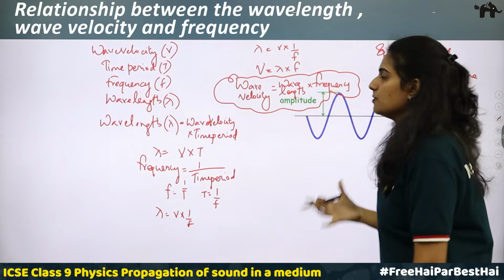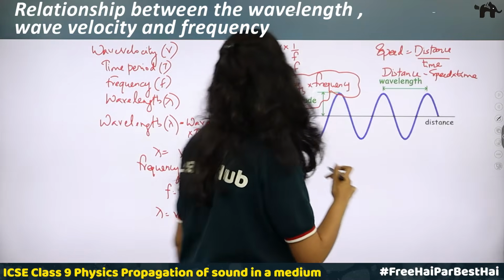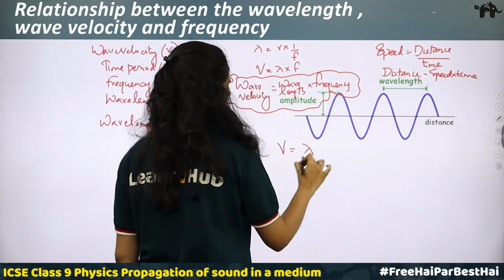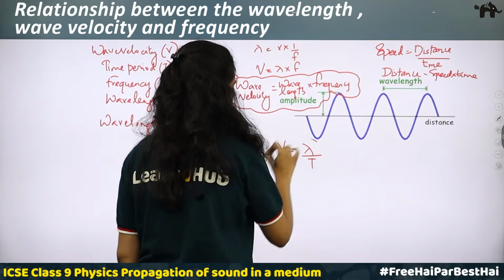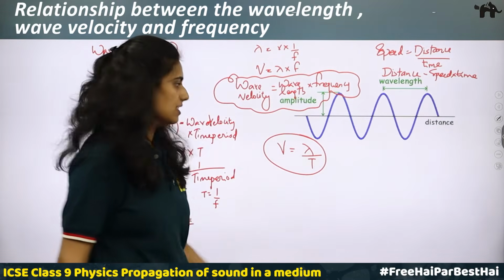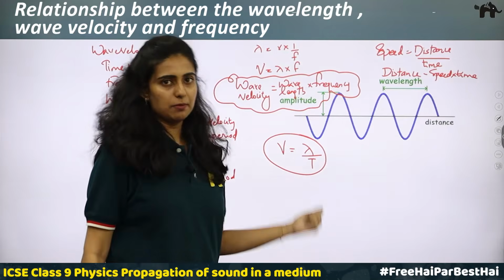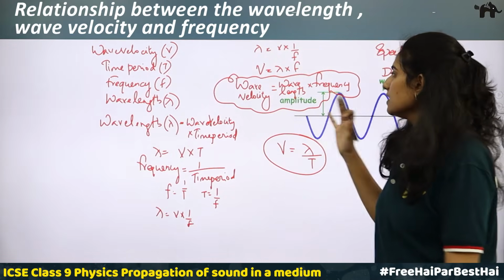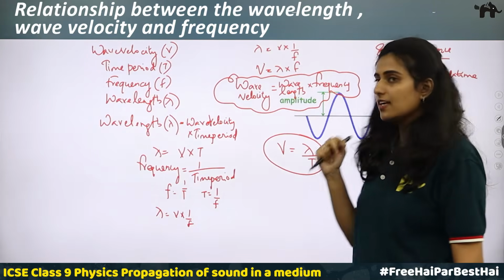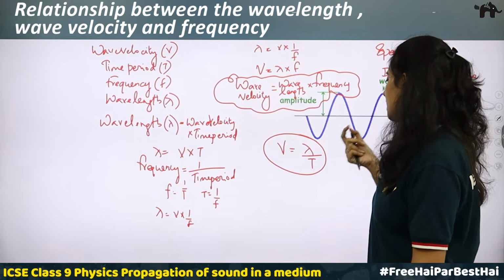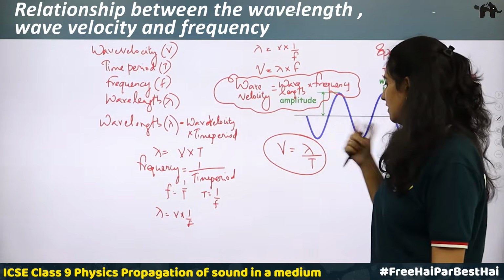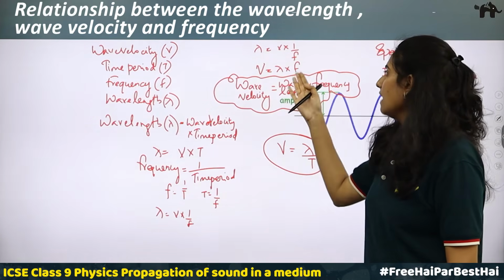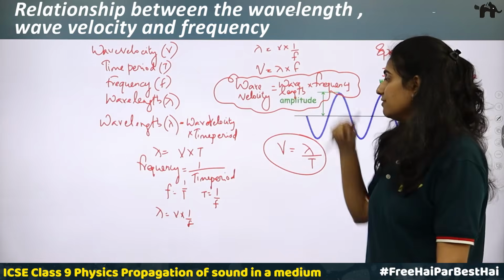If you want in terms of time period, then what you will be having? Wave velocity V is equal to lambda divided by T. Wave velocity is wavelength divided by time period. Okay. Got the relationship? So you can use this relationship. If two quantities are given, we can find the third quantity. For example, time period and the wavelength is given, you can find wave velocity. If wave velocity and wavelength is given, you can find the frequency.